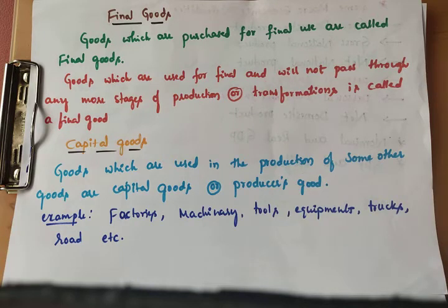So here, enabling the production means that is capital. These goods form a part of capital. Those which are helpful to the production process, to continue the cycle of production, very important goods, they are called as capital goods.